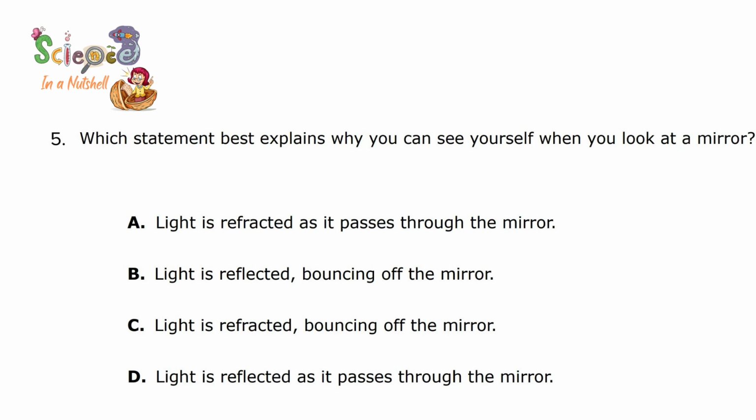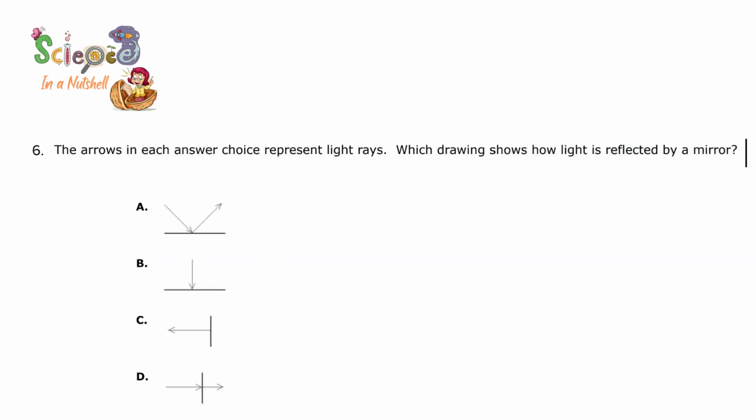So for sure it will be number B, because light is reflected when bouncing off a mirror. Bouncing off, if you remember, I said bounces off or reflected or returns back. The three of them have the same meaning. So because light is reflected, bouncing off a mirror, that's the right one.